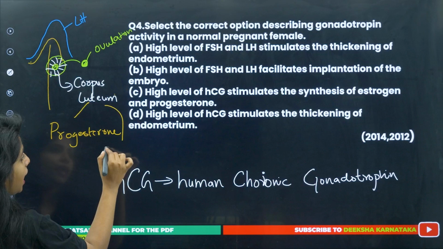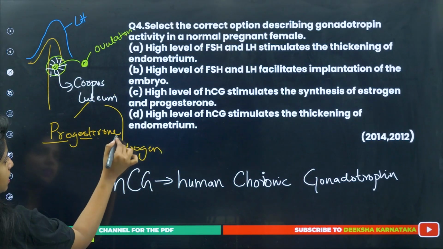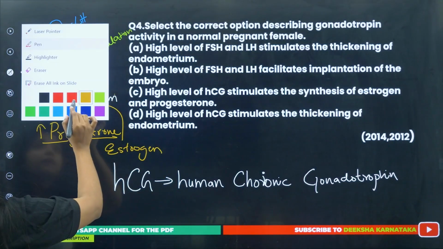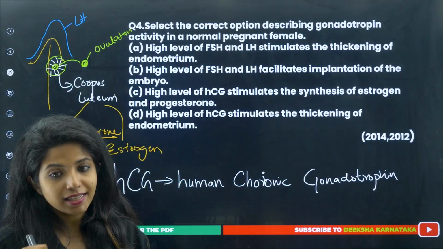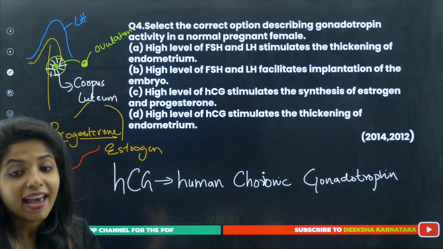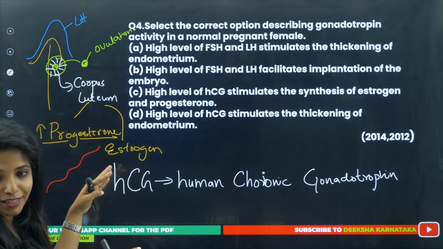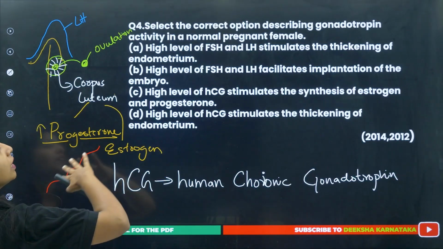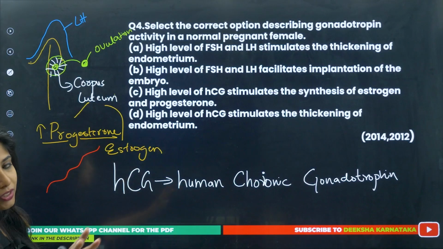progesterone and estrogen. But progesterone is the main one over here. Now, this progesterone is the one that maintains the endometrium lining. It thickens the endometrium lining such that, because ovulation has happened, if sperm comes, both of them could fuse and form a zygote and then an embryo. This embryo needs a place to implant itself so that it can grow, right? So, obviously, it's making the proper bed for the coming embryo if fertilization happens.